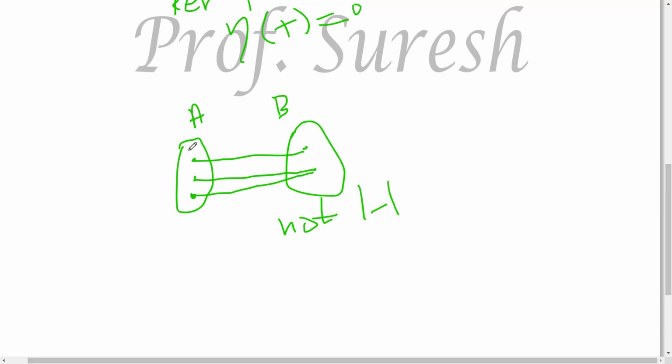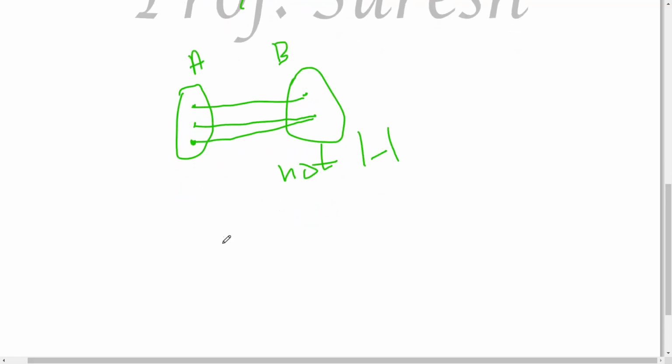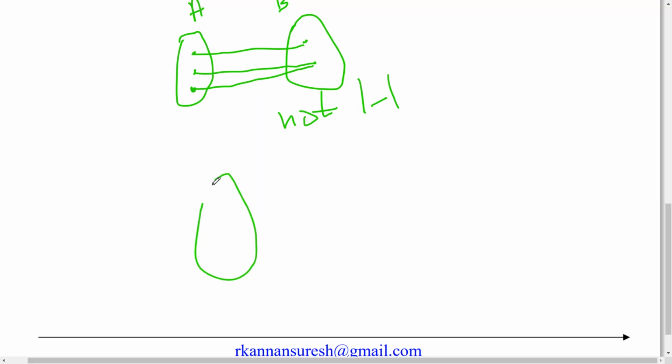Like this, instead of cardinality, keep dimension here in linear transformation. Suppose the dimension of the domain is greater than the dimension of the codomain, we cannot define a one-to-one linear transformation, right? Number one. And then, like this, suppose here we have two elements and here three elements. Can we define an onto function? So what is an onto function?